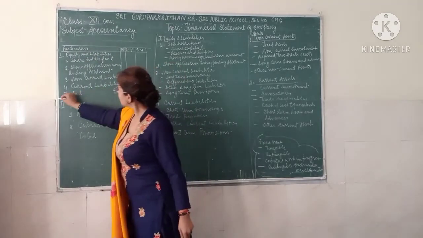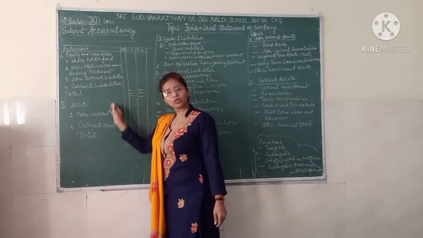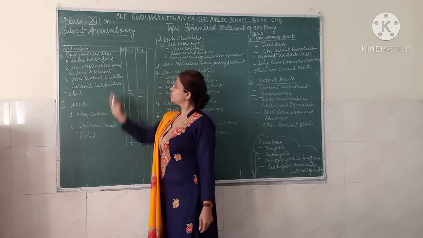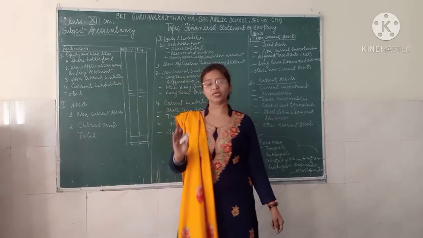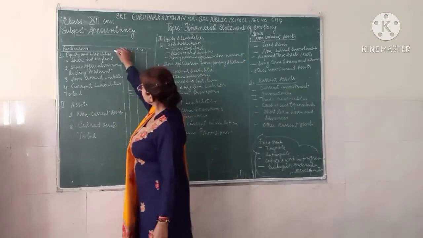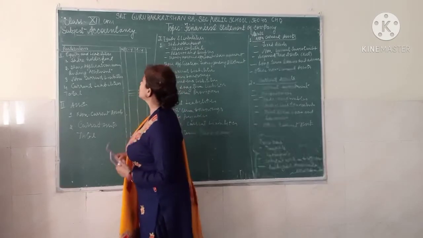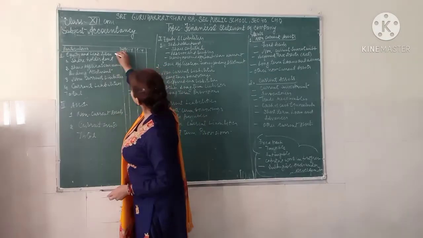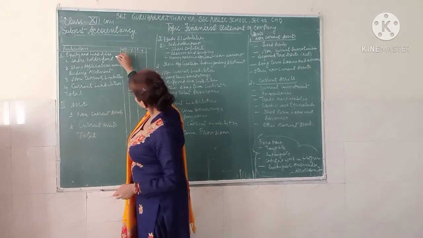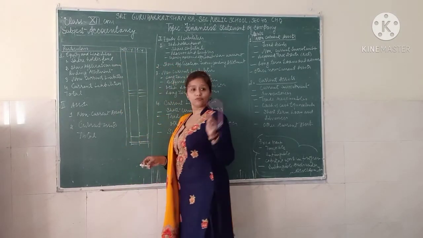In the equity and liabilities there is one section and the asset side is the other section. So we are going to understand what comes in the equity and liabilities. In the equity and liabilities, I have just told you that there are four sections.